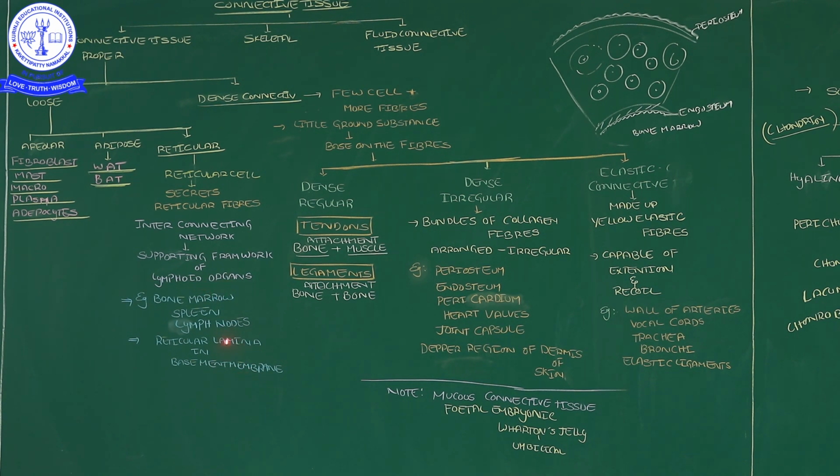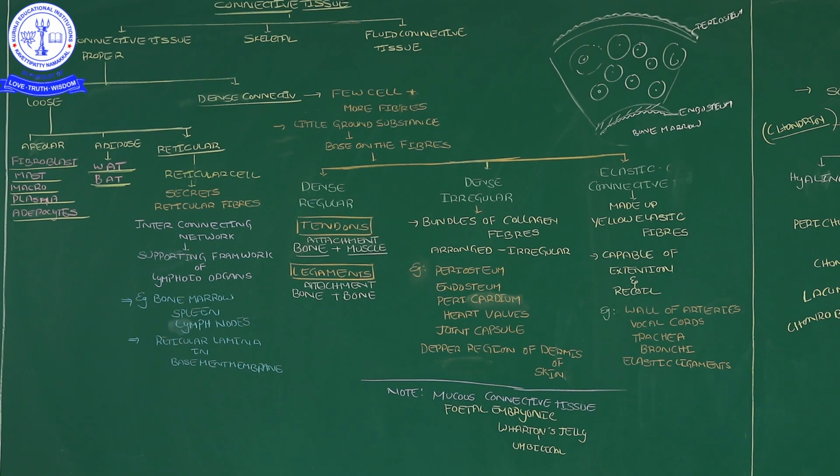Lymphoid organs, you studied lymph in the earlier classes. Examples of lymphoid organs: bone marrow is one lymphoid organ, spleen is one, and lymph nodes are lymphoid organs. If you have any free time, please check the lymphatic system on the internet.